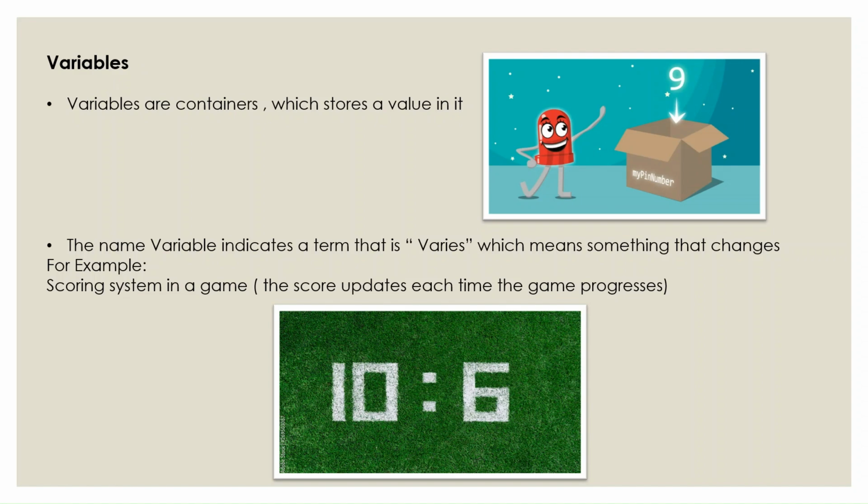We can quickly take an example of a football match. Say team A goals and scores a point. The variable score will be incremented or changed to 1, right? So this is how incrementing or decrementing works in variables. So yes, the idea is basically variable means varies, meaning something that changes. It's a very simple example.